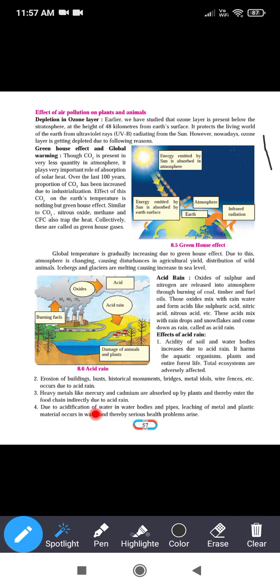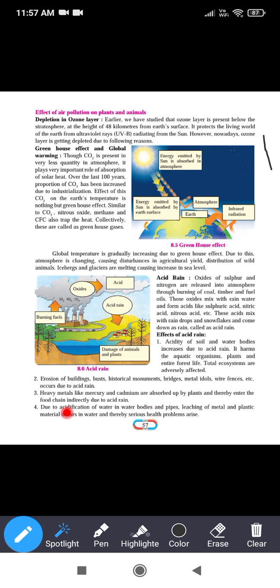Third, heavy metals like mercury and cadmium are absorbed by the plants and thereby enter the food chain indirectly due to the acid rain. Heavy metals such as mercury and cadmium are absorbed when they reach the soil with the rain, and these indirectly enter the food chain and the body of living things.